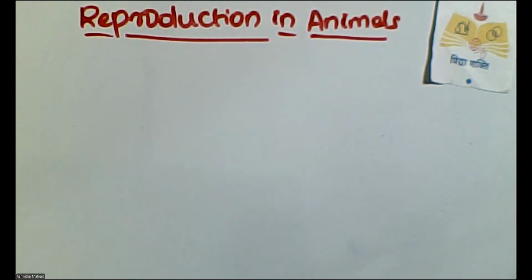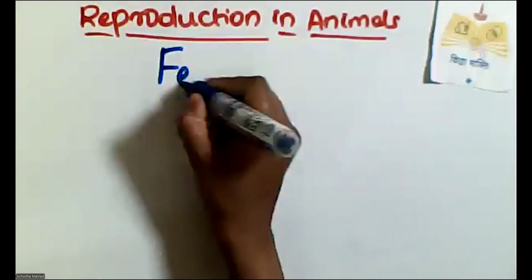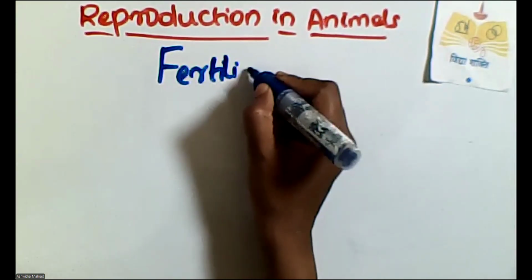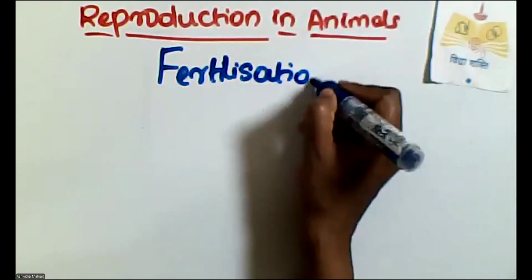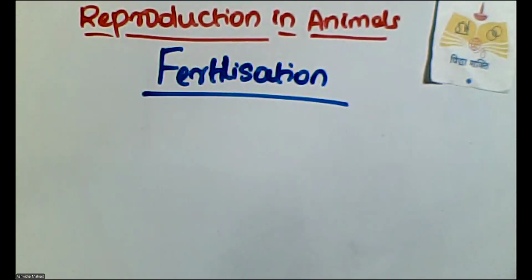Now, let us go ahead and learn about another important topic, that is fertilization. We know about fertile land. We know about the fertility of soil. So which land do we call fertile land? Where you can sow the seeds and the seeds germinate into small plants, turn into crops and start giving the yield. We call that fertilized land. But what about a human body? What do we understand about fertilization here? See, the first step in the process of reproduction is the fusion of a sperm and an ovum.